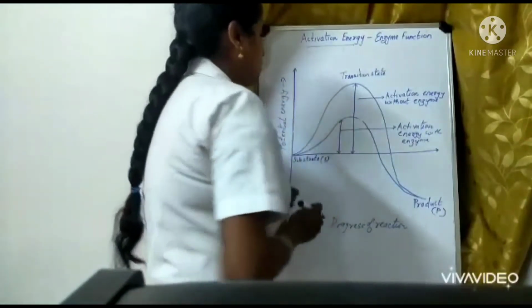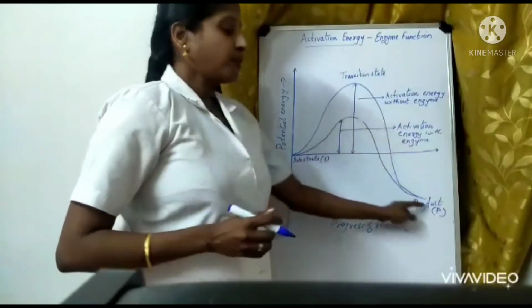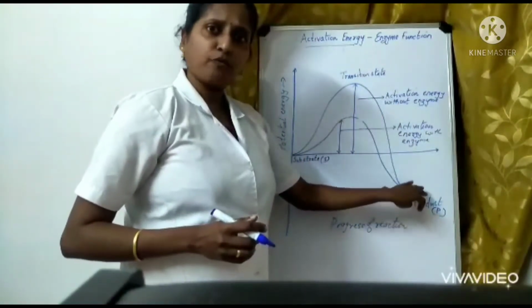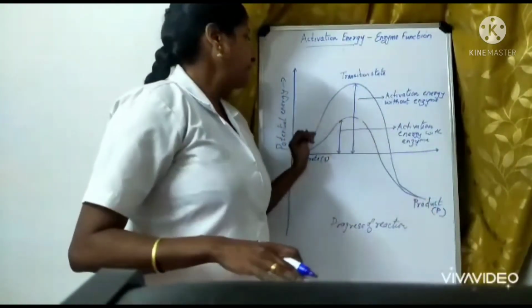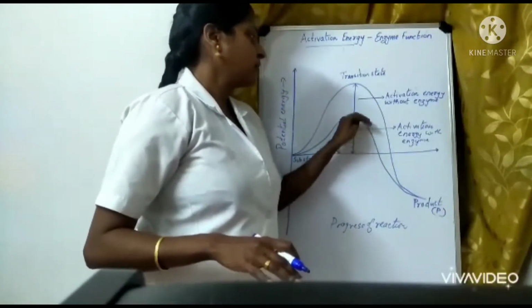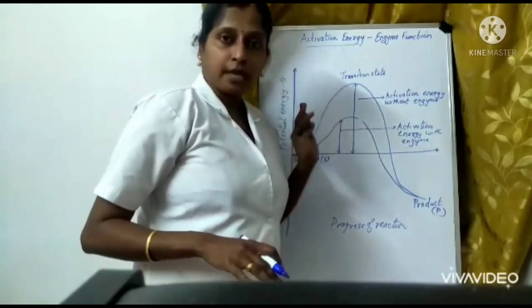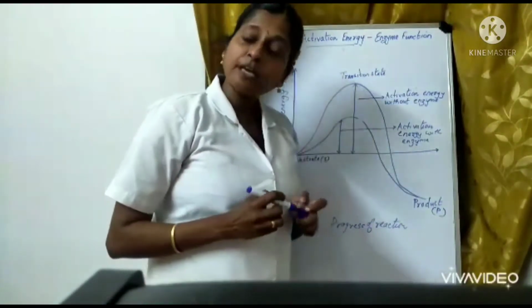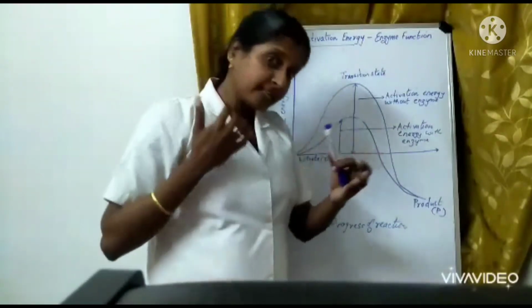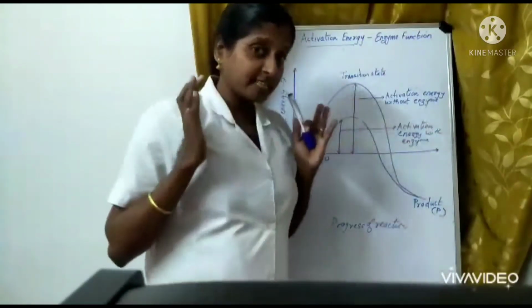Is that clear? So, when the substrate is forming the product, when it is exothermic, the product will be formed at the bottom part. And if it is endothermic, the energy is absorbed and the product will be formed somewhat above this. Above the x-axis, the product will be formed because it is an endothermic reaction wherein they are taking the energy in. Exothermic, they are releasing the energy.